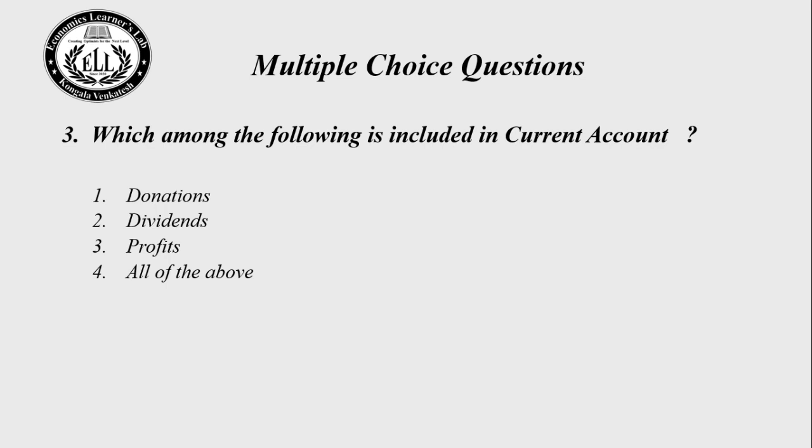Time up, stop doing it. Let us see. Which among the following is included in current account? Choice number 1, donations. Choice number 2, dividends. Choice number 3, profits. Choice number 4, all of the above. So the right answer for this question is choice number 4.